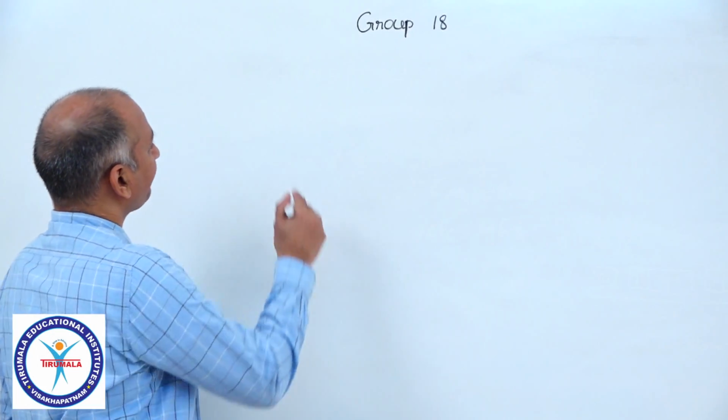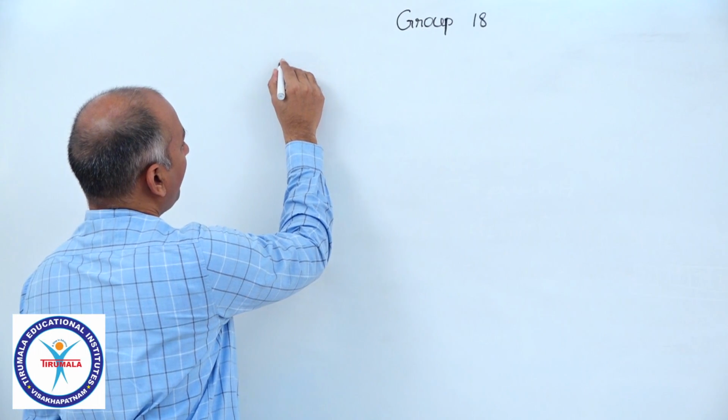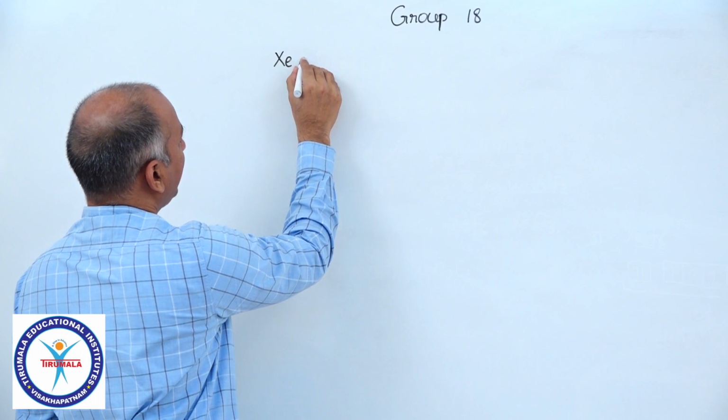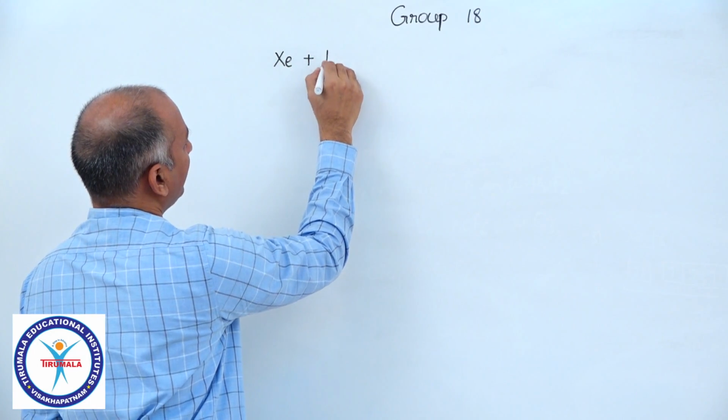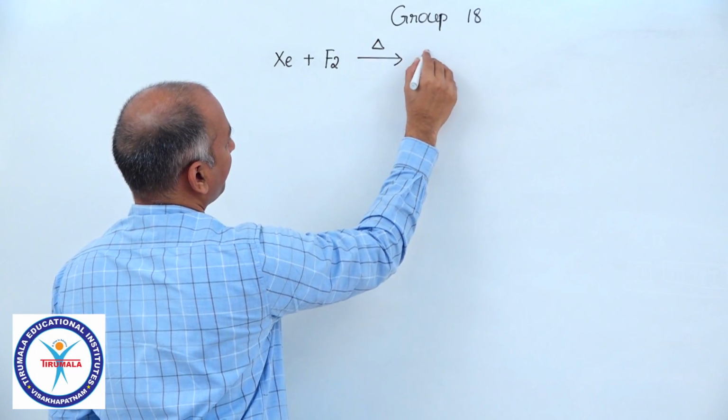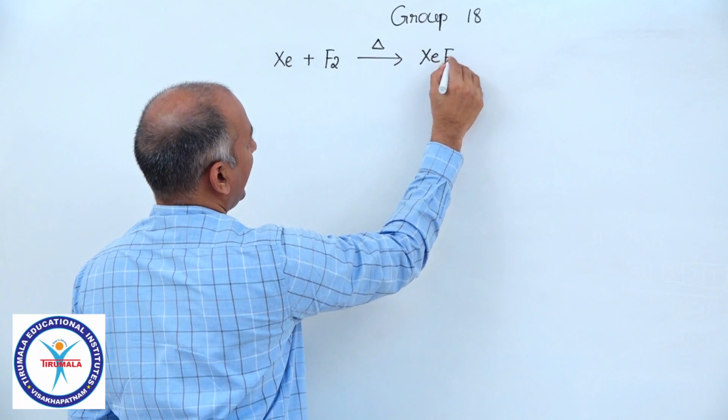Now let us continue with the chemistry of xenon. How these fluorides and oxides, even oxofluorides, are prepared, and what are the chemical reactions of those compounds. Suppose you first come to the fluorides. Now if you come to XeF2, when you mix Xe with fluorine at high temperature, you will get XeF2.